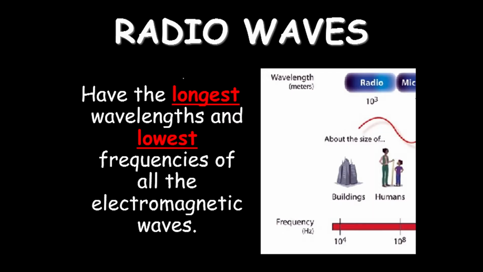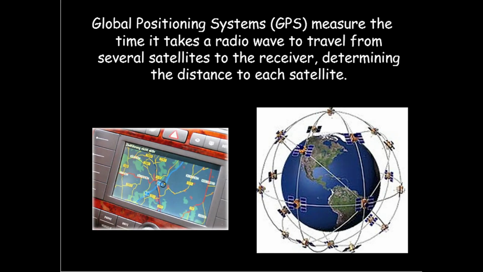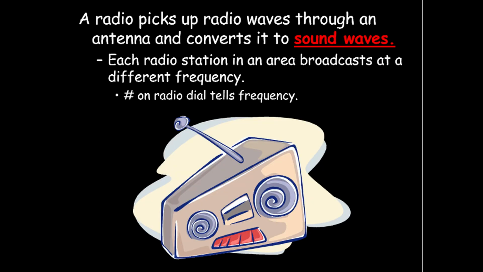The first type of electromagnetic wave is the radio wave. It has the longest wavelength and lowest frequency of all the electromagnetic waves. One practical application of a radio wave is the Global Positioning System, or GPS, which is used to measure the time it takes a radio wave to travel from several satellites to the receiver, determining the distance to each satellite. Another application of a radio wave is in broadcasting. Through radio waves, it is possible to transmit a message over long distances.